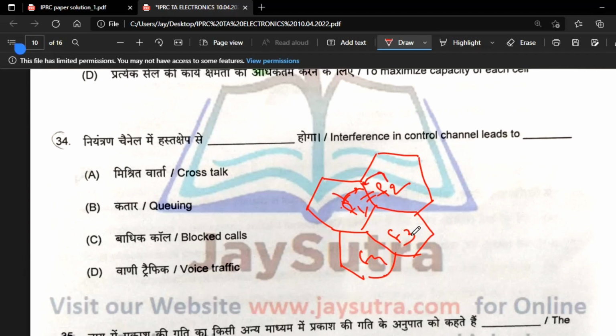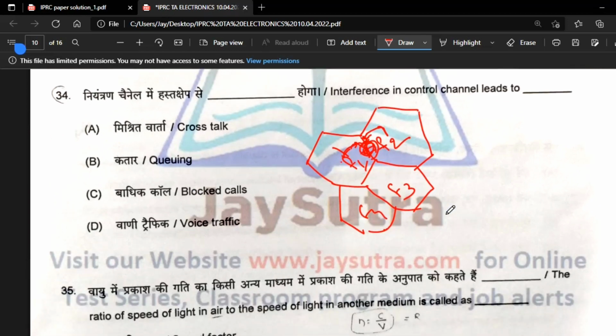If both start sending a call to a receiver, like my mobile set, my mobile will get two signals on the same frequency. The receiver will be confused because so many different messages are arriving on the same frequency, and they will block the call.